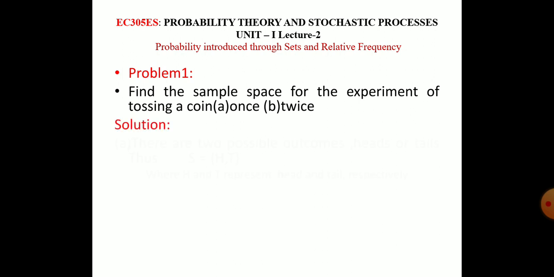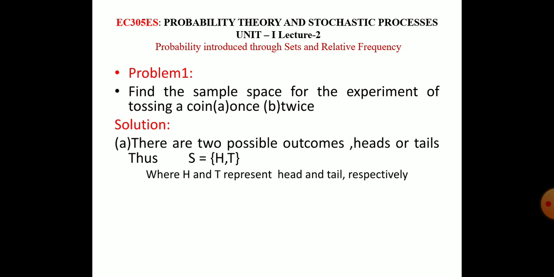Let us solve this problem. Part A: there are two possible outcomes, heads or tails. Thus the sample space S is equal to the set {H, T}, where H and T represent heads and tails respectively. H means head, T means tail. Therefore, there are two possible outcomes when we are tossing a coin once.